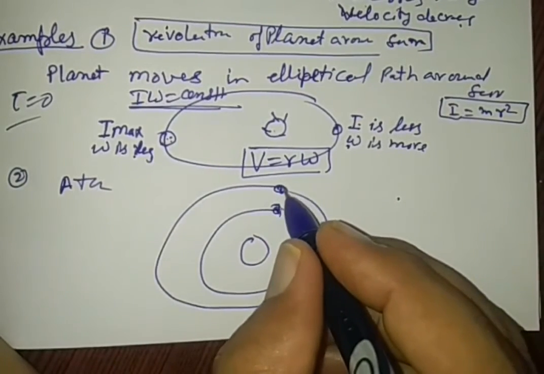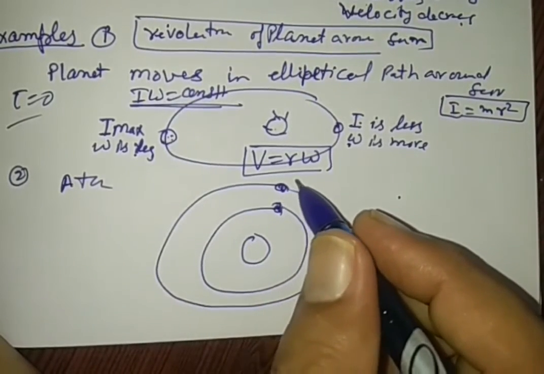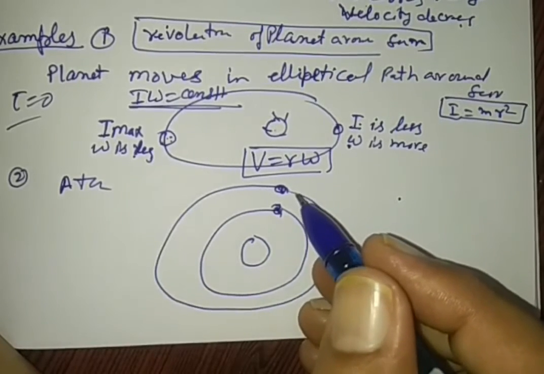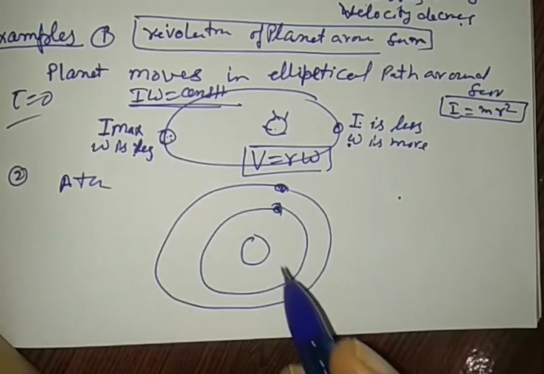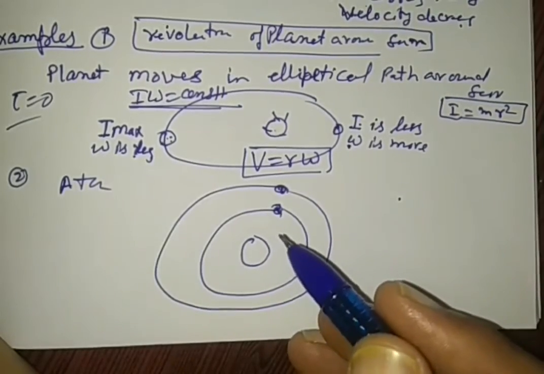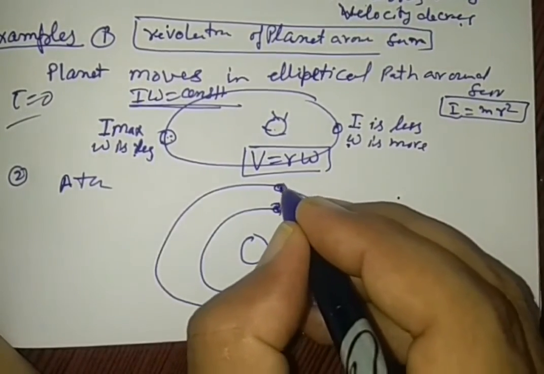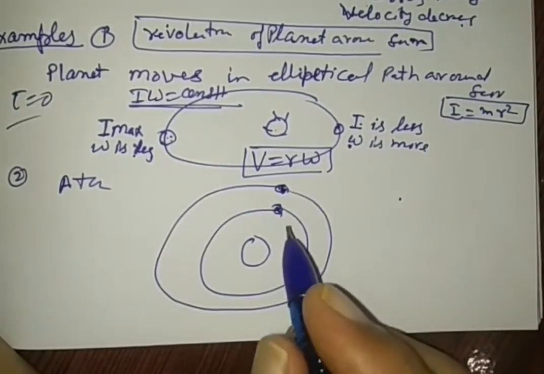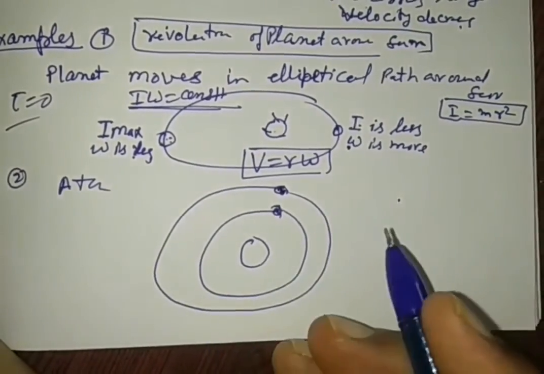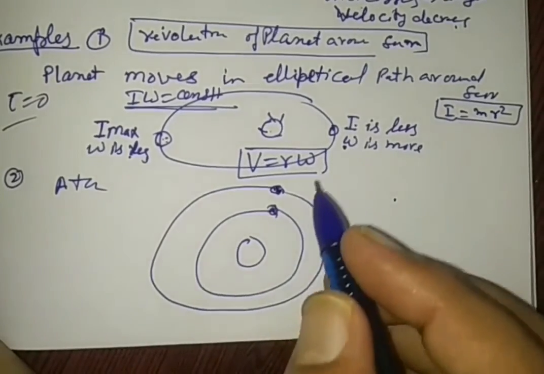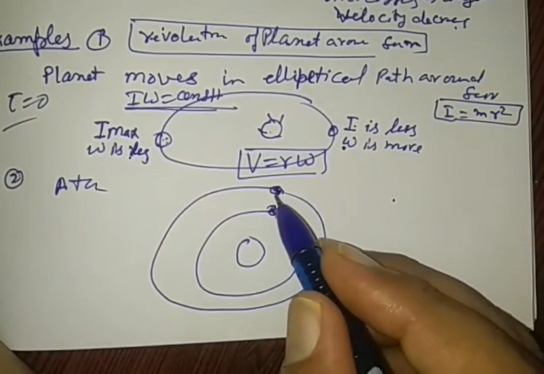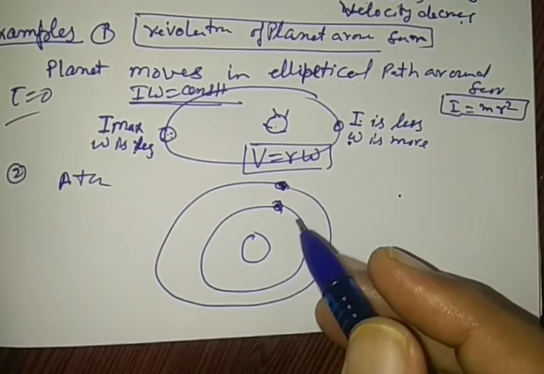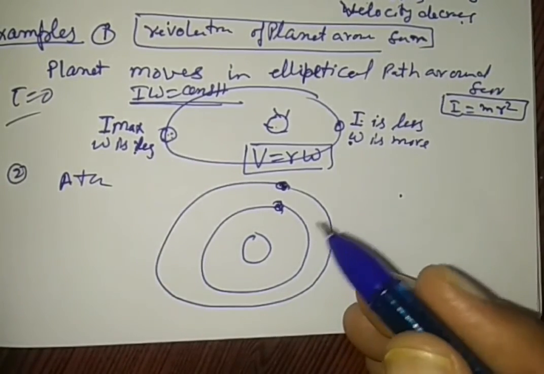The second orbit is divided into 2 parts, the third orbit into 3 parts, the fourth orbit into 4 parts: s, p, d, f. So in the other orbits, the electrons basically revolve in elliptical paths, and where electrons revolve in elliptical paths, the principle of conservation of angular momentum holds.